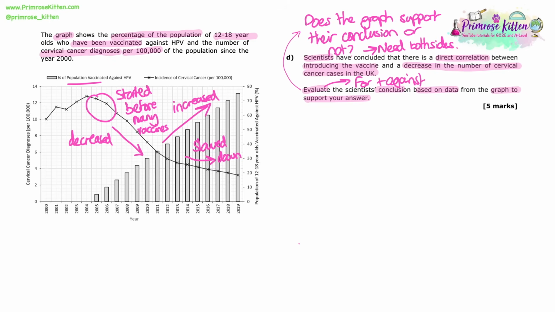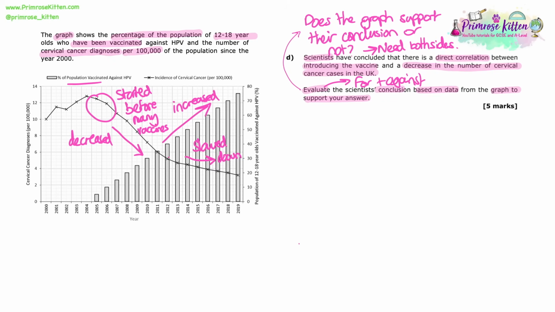And if you look at when we get to a higher number of people vaccinated, the decrease in the number of cervical cancer cases slows down, which you'd expect to be even steeper if the vaccines were causing that. So there's probably something else going on there.